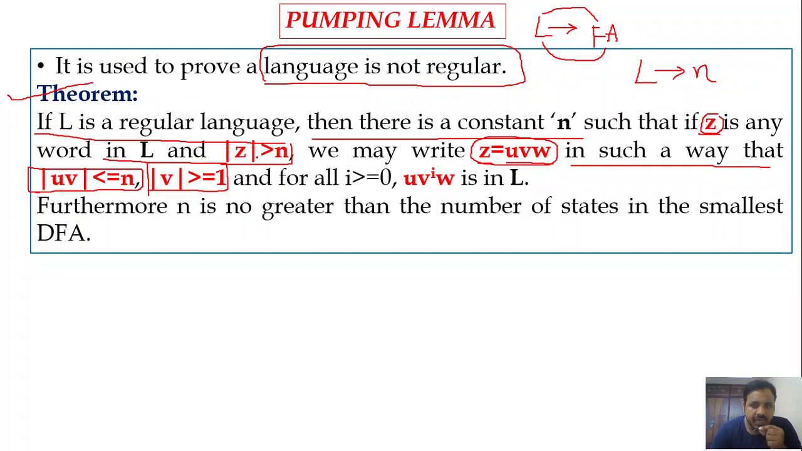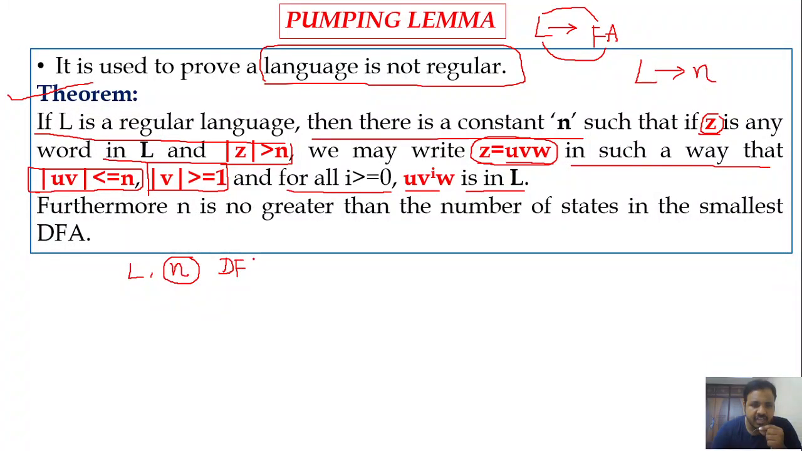When these two conditions are satisfied, then for all i greater than or equal to 0, the string u v power i w will always belong to L. This is the theorem statement. Let me explain this once again. First, we are considering L as a regular language and n as some constant. Let me call this n the number of states in the minimum DFA that is accepting this regular language.